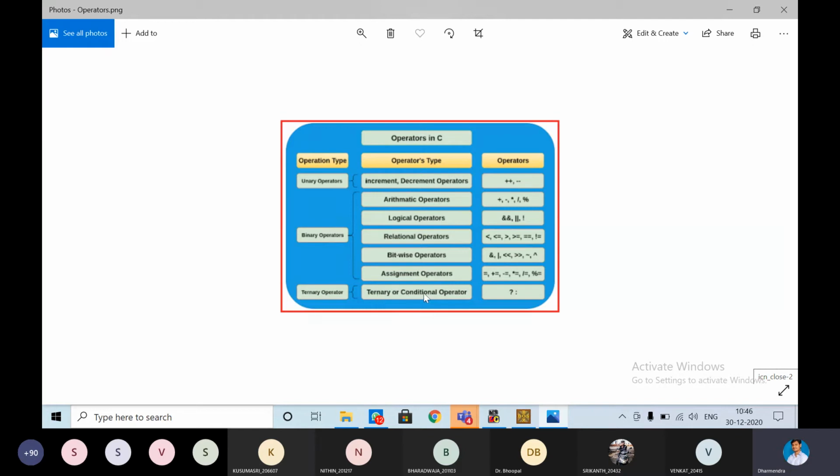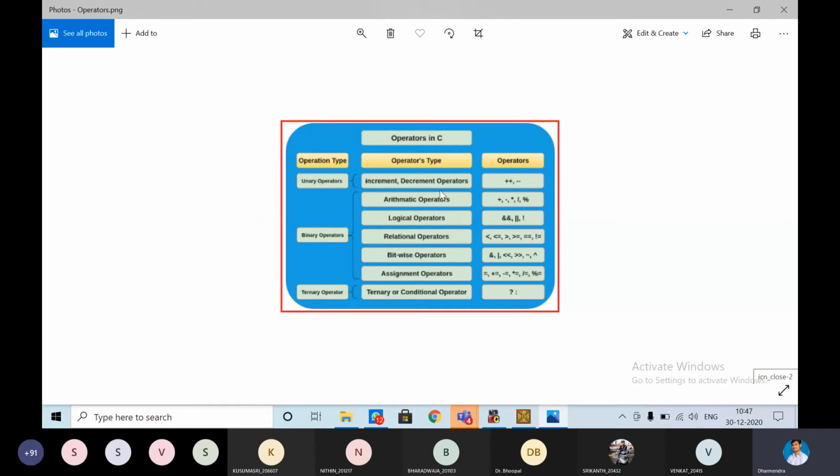Then the ternary operator, it's a single operator. We are going to have a condition, and true and false statements. We are going to declare them. So let us see these binary operators one by one. Let us start from the assignment operator. Then let us go for arithmetic, logical, relational, and bitwise. Let us go with arithmetic. With arithmetic only they have performed the assignment operators.